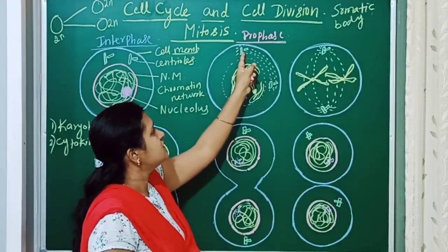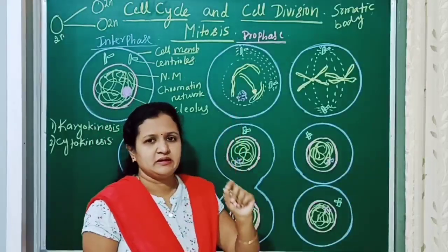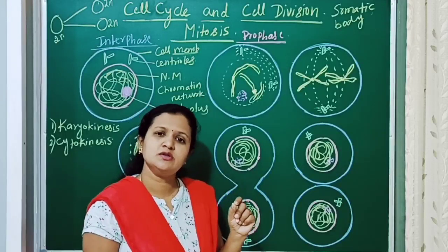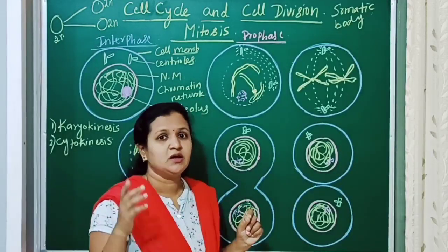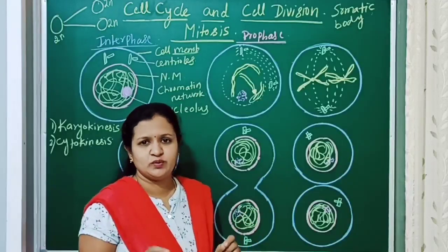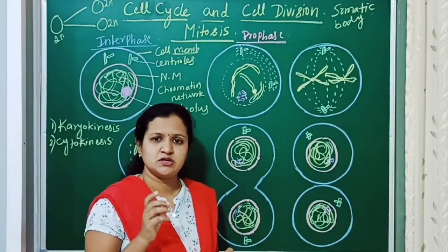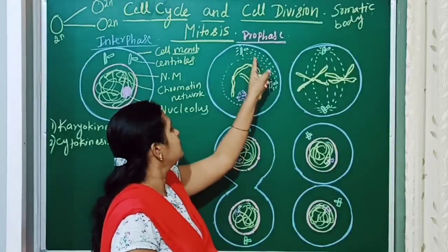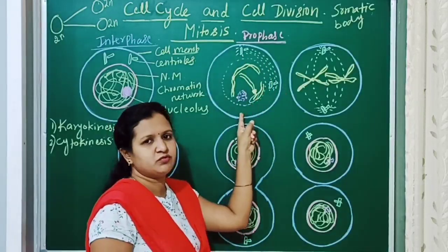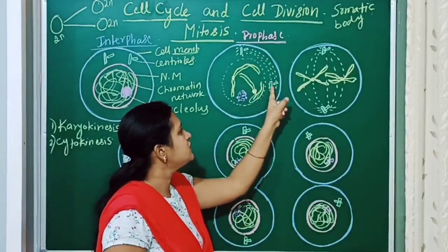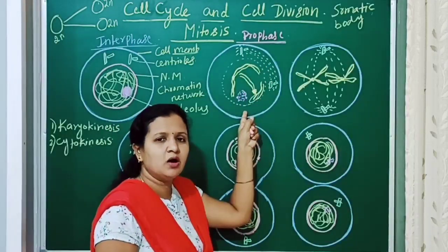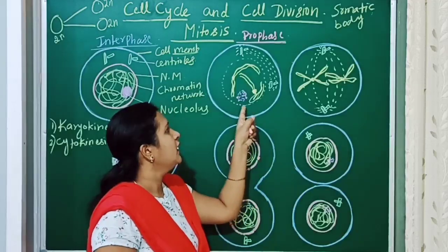Next, the centrioles. In the case of animal cells, the centrioles are duplicated. In which phase? In the S phase they are duplicated, and the centrioles start moving to the opposite poles. One centriole remains in one pole and the other starts moving to the opposite pole.